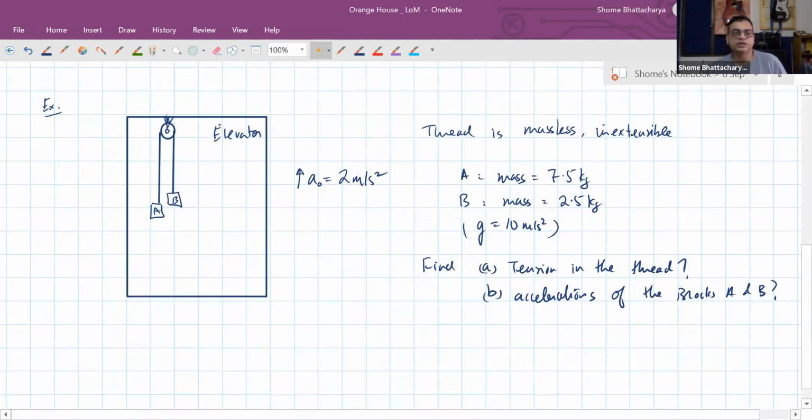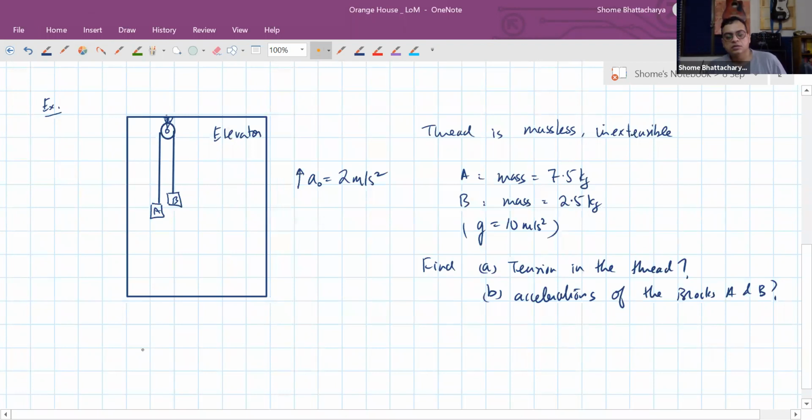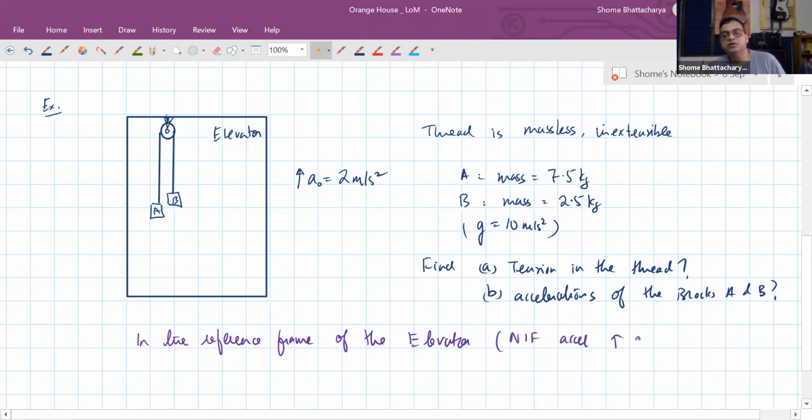So let's start off by first making a note of this important point I told you, that in the reference frame of the elevator, which is basically a non-inertial frame accelerated vertically upwards at the rate of a naught, in that reference frame the pulley is fixed. In the ground frame the pulley is moving, remember, but in this frame, the pulley is fixed.